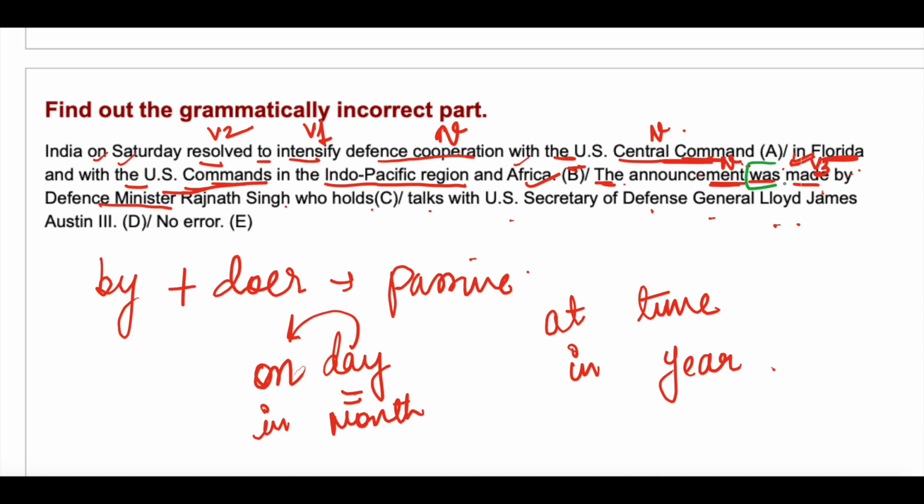Now the announcement was made. Look at this part, was made. So the sentence is in past tense, and this word holds is in present tense. So this verb holds is incorrect. Instead of holds, held should be used. The announcement, Rajnath Singh, who held talks with the US Secretary. So here the answer is part C. Part C is grammatically erroneous.